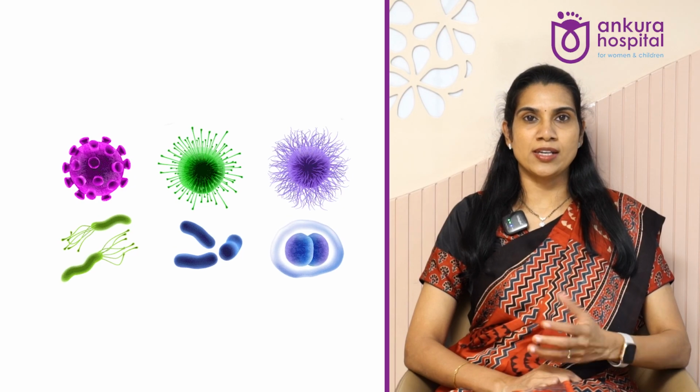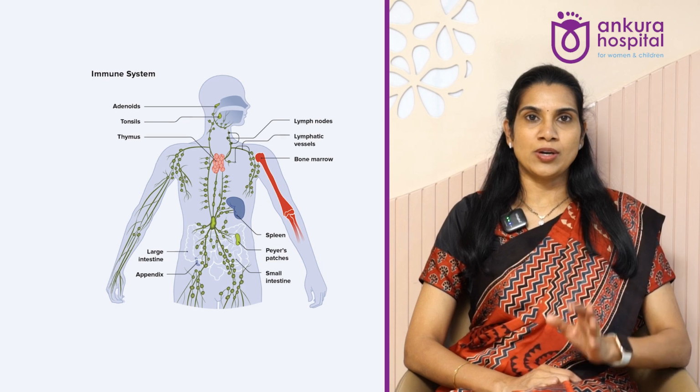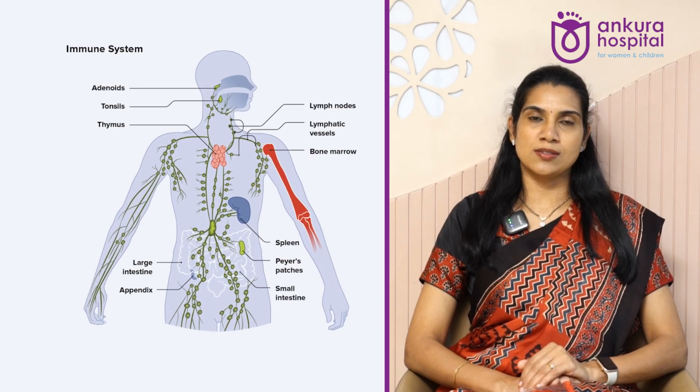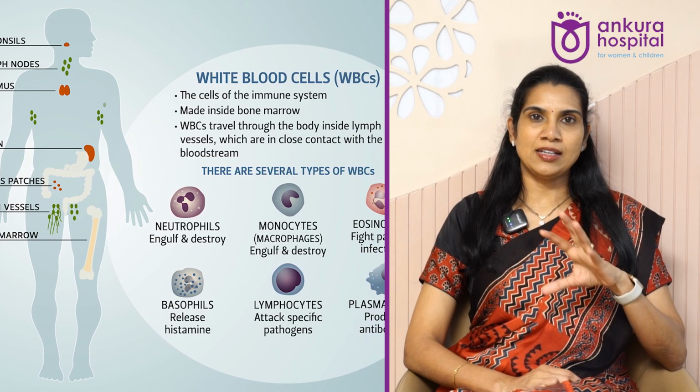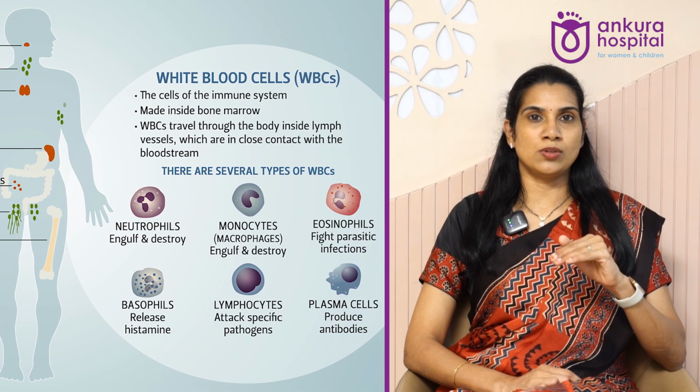So let us know what the immune system is first. The immune system is nothing but the system which will protect us from outer invaders, that is microorganisms mainly. It protects us from infections, from the outside invading microorganisms. So generally, when a microorganism attacks, the immune system will sense it, attack it, kill it, and then stop its own process of immunity as well. That means it needs to have a break mechanism at the end.